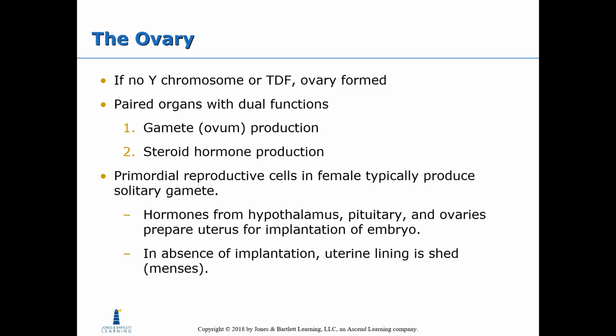The ovary. If there's no Y chromosome or TDF, an ovary is formed. Paired organs with dual functions: gamete or ovum production and steroid hormone production. Primordial reproductive cells in the female produce a solitary gamete. Hormones from the hypothalamus, pituitary, and ovaries prepare the uterus for implantation of an embryo. In the absence of implantation, the uterine lining is shed, and that's what menses is.